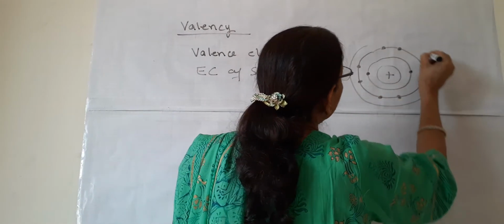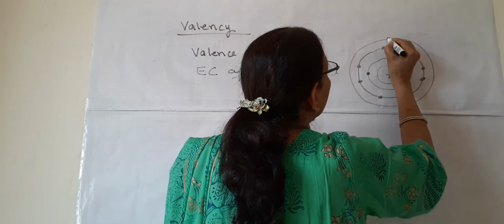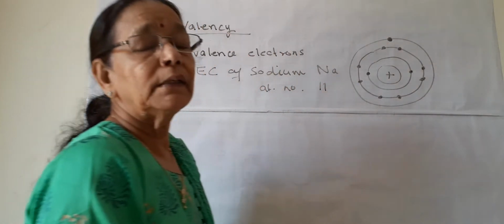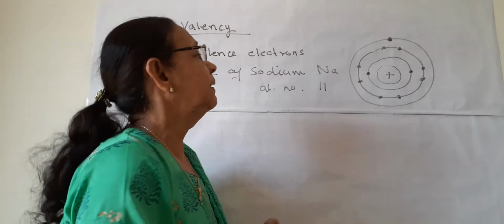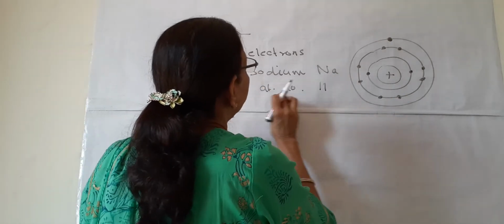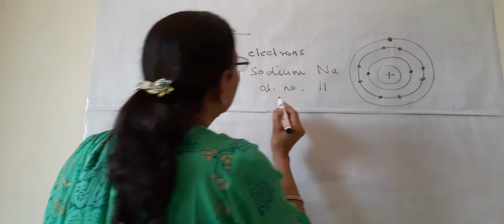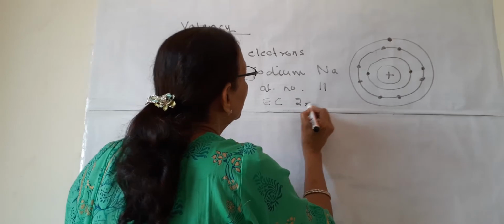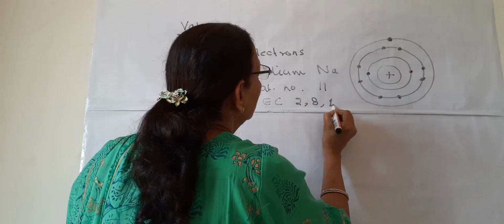So it needs a third shell where a lone single electron will be there. So what is this? This is the EC of sodium. Here it is written, or we can also write in short 2, 8, 1.